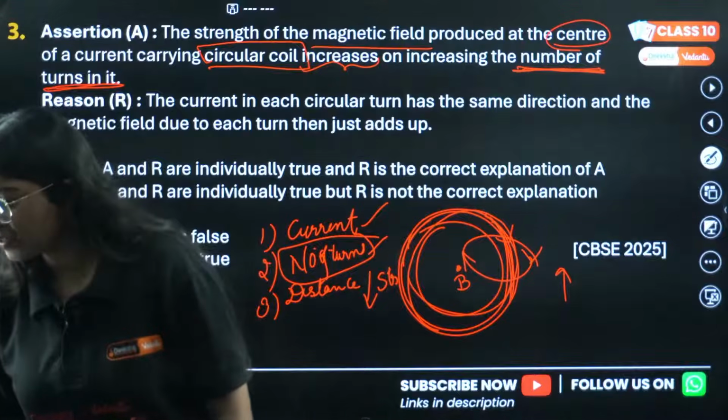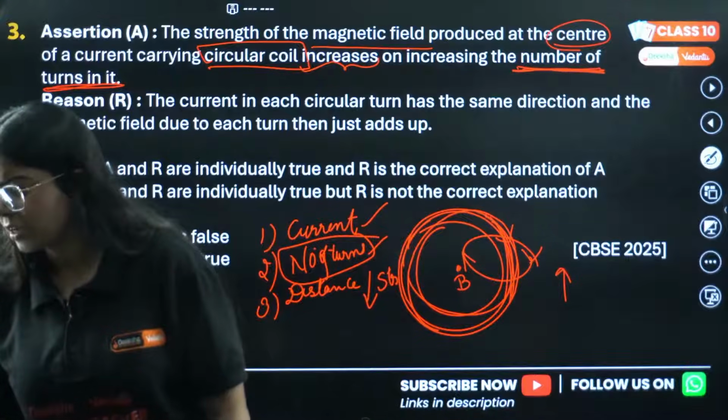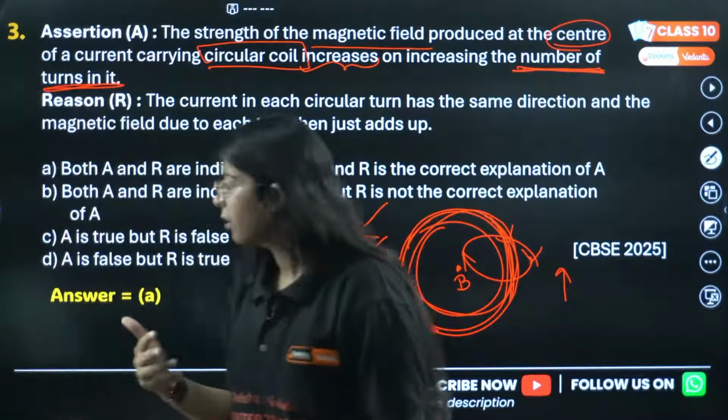Okay, yes, correct. I guess Chetna, it is because its melting point is higher in tungsten than in the fuse. Okay,